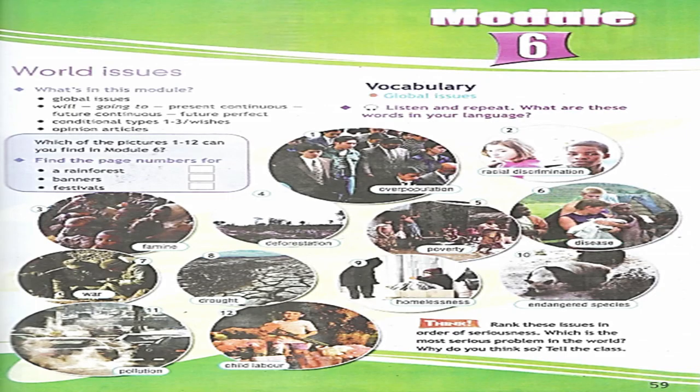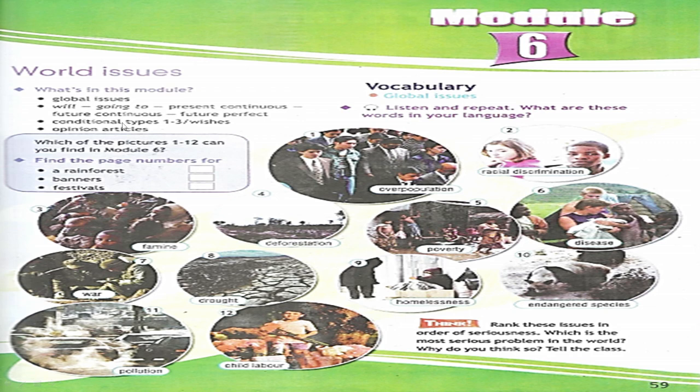Module 6. This module was entitled World Issues. In this module we studied and learned about global issues, global problems that our world faces nowadays, like racial discrimination, overpopulation, poverty, disease, deforestation, and some other problems. And concerning grammar we dealt with future forms and conditionals.